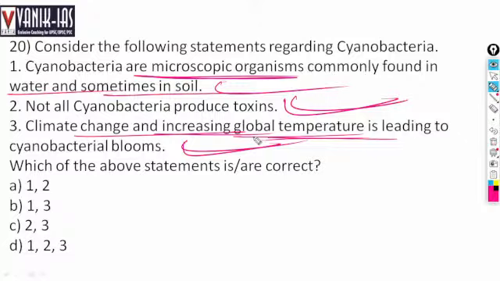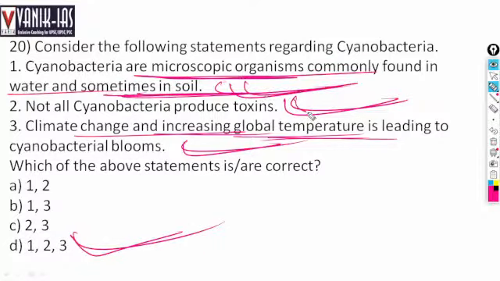Some cyanobacterial blooms may affect human beings. They can also impact the climate, and they also increase the temperature of water. So all the statements here are correct. Cyanobacteria are microorganisms commonly found in water and sometimes in soil.